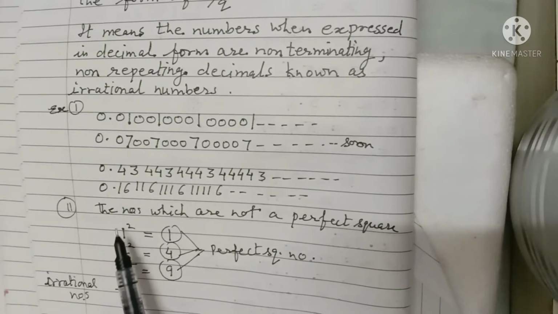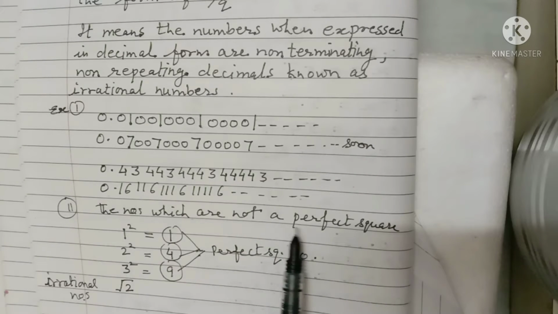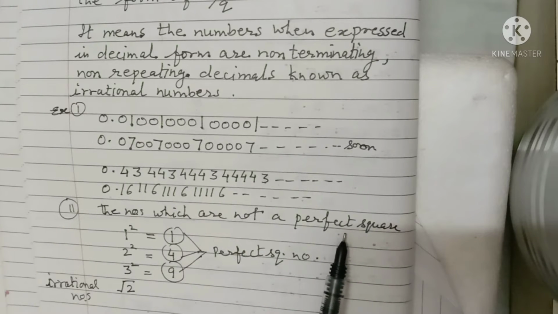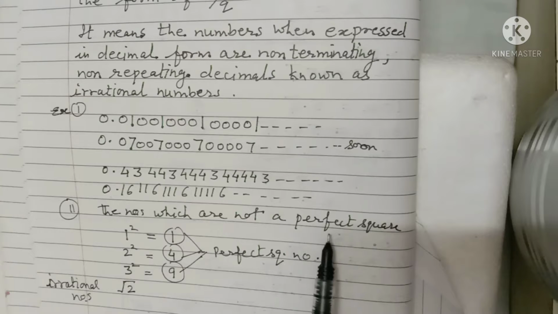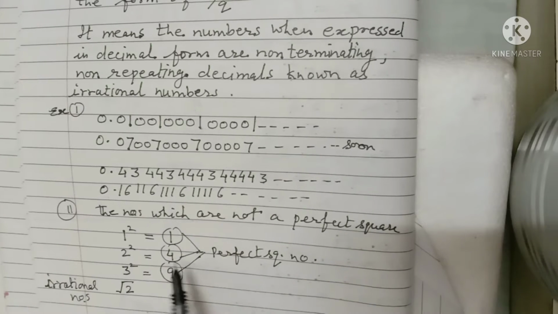Second type of examples: the numbers which are not a perfect square. First we need to know the meaning of perfect square.